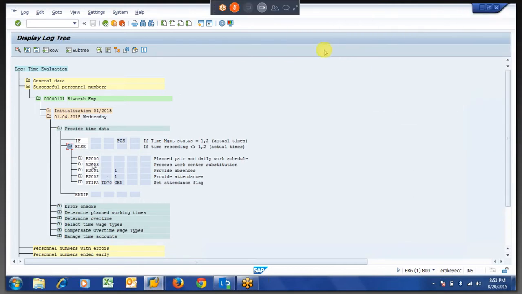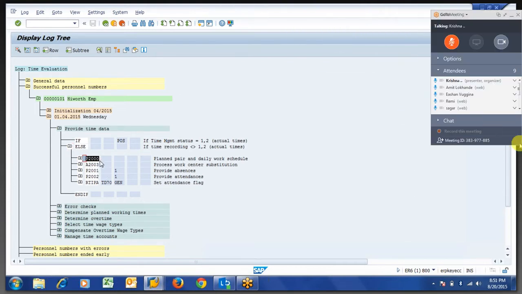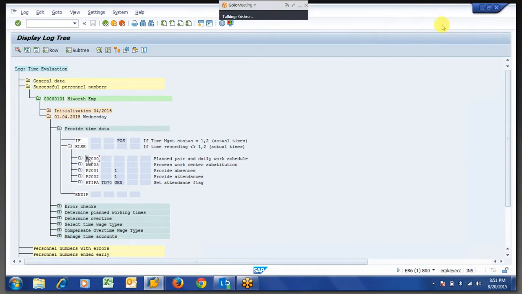Then we have several functions over here, if you see. The important function in negative time evaluation is P2000. P2000 will play a key role for positive and negative. If you see, in positive time management this function won't read.